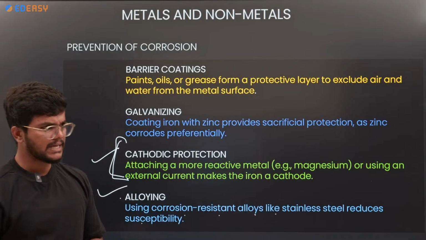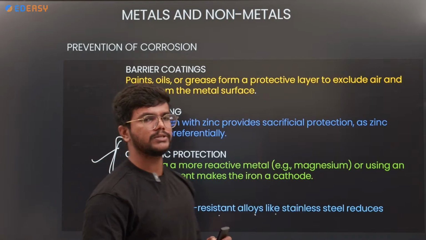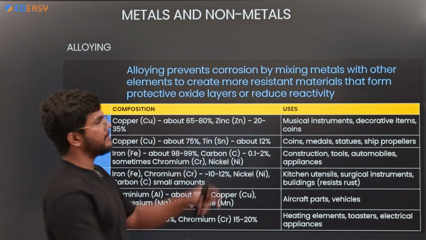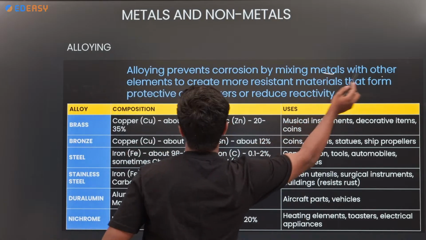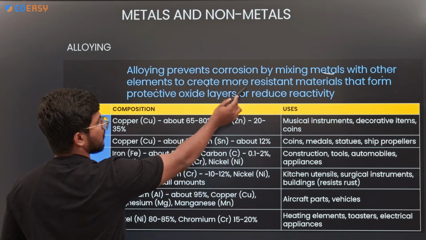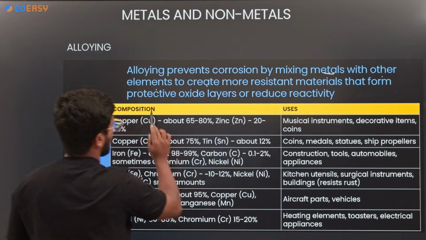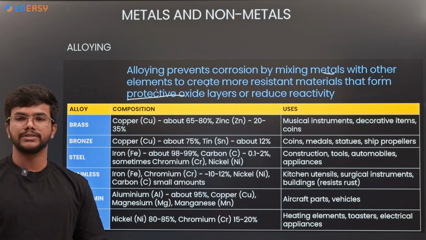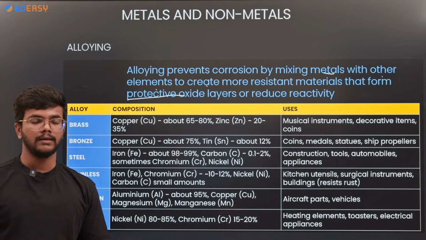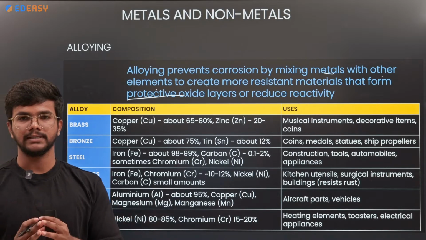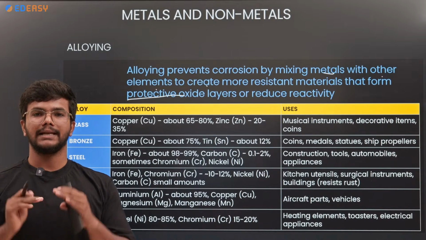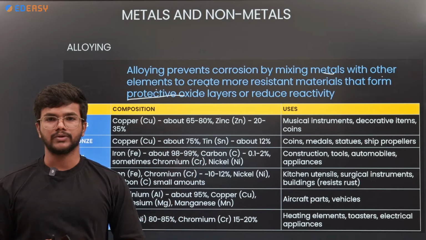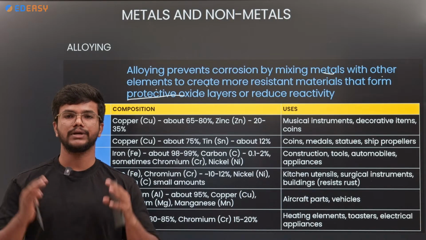So what are these alloys? What is the composition of alloys? Alloys prevent corrosion by mixing the metals with other elements to create more resistant materials, which form a protective oxide layer or reduce the reactivity. So here metals are mixed with other metals, which makes them less reactive, so corrosion can be prevented. So what is the composition?